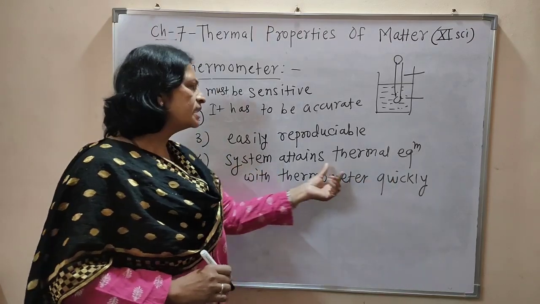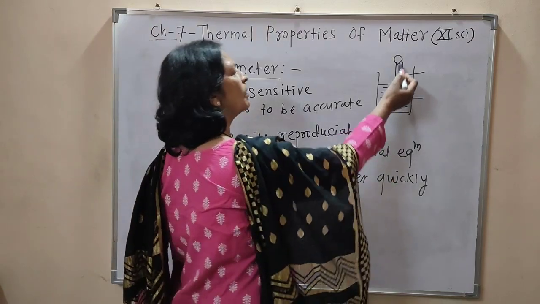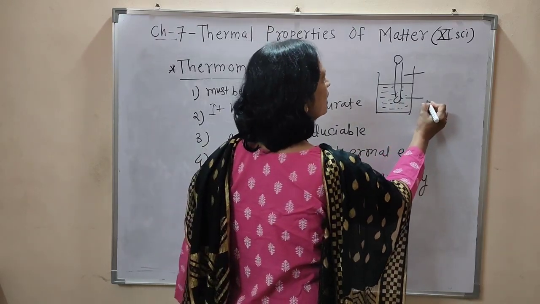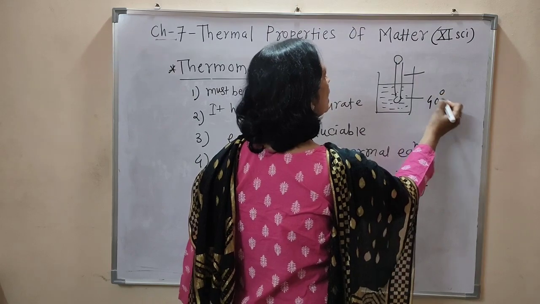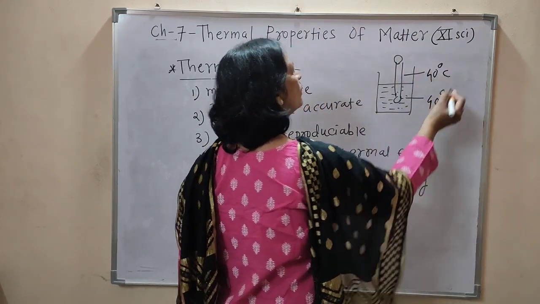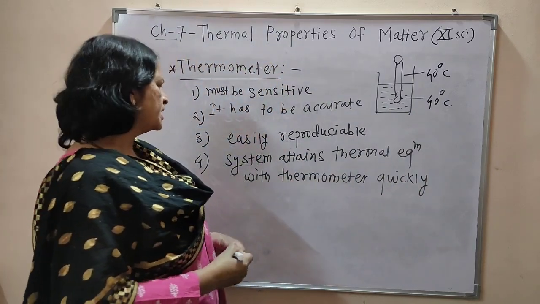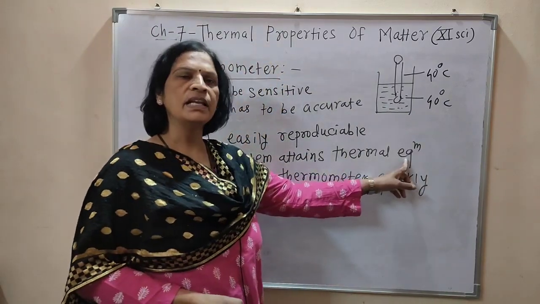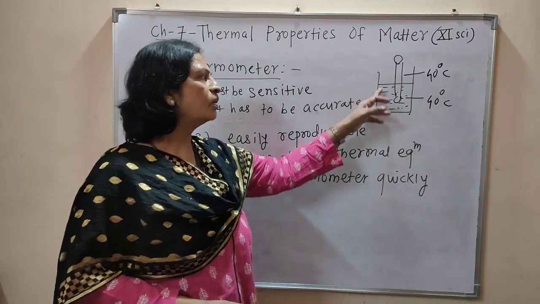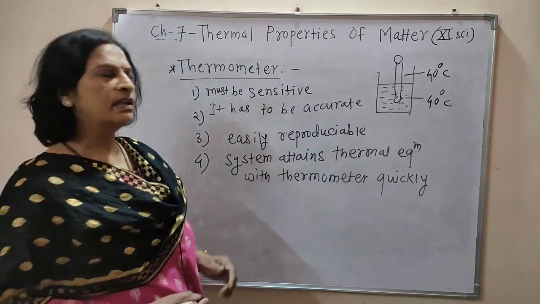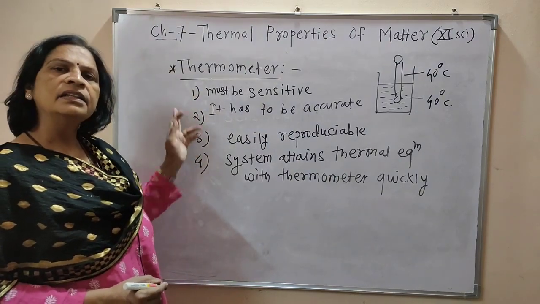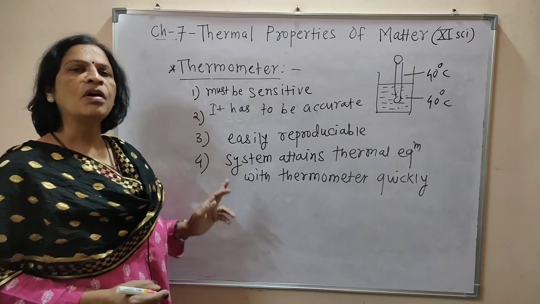What is the meaning of this sentence? When we insert the thermometer, suppose the temperature of that liquid is 40 degree, and it should be quickly shown by the thermometer as 40 degree. Means at that time we can say that the system attains thermal equilibrium with the thermometer quickly. That is the meaning of this sentence, and in this manner we can write the answer to the question on the characteristics of a thermometer.